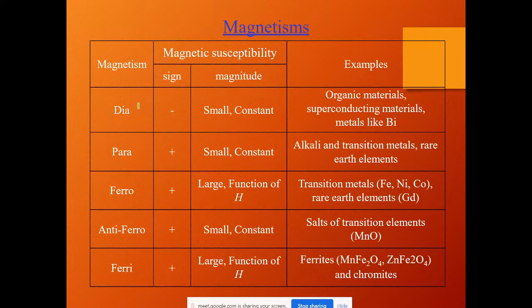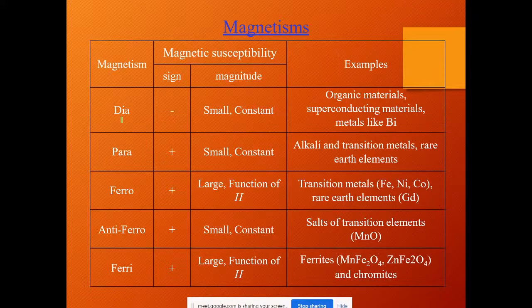Here you can see the examples which behave like dia. Earlier we have learnt about the types, no? Now we are going to use certain examples with terms represented with their signs and their susceptibility. Susceptibility is nothing but the acceptance rate, that is, how the magnetic behavior is accepted by the materials. So these come under the examples.